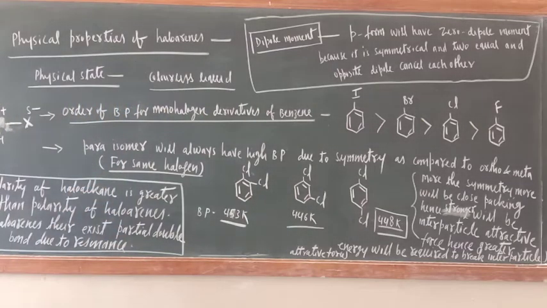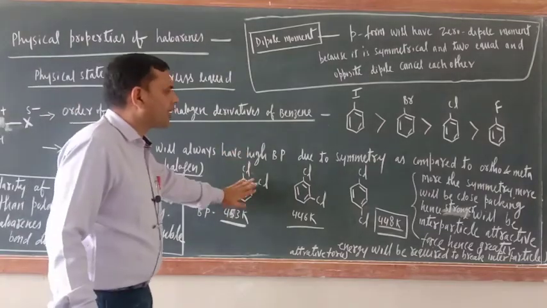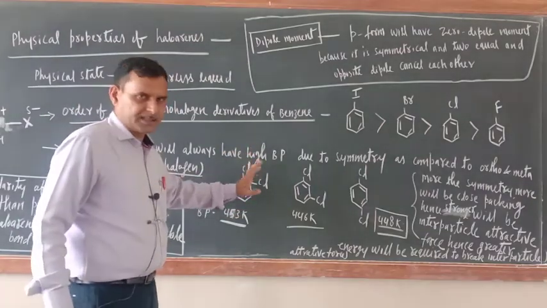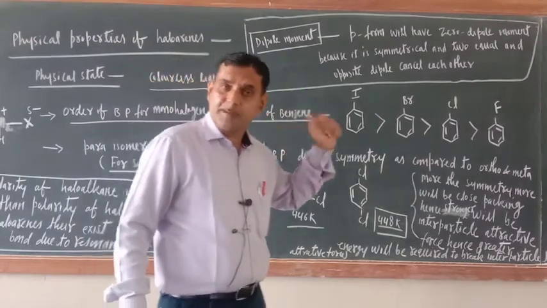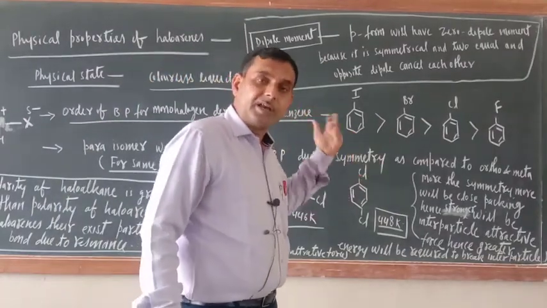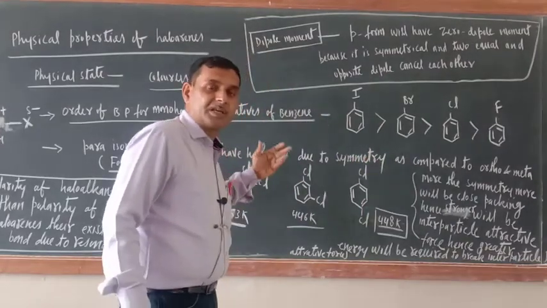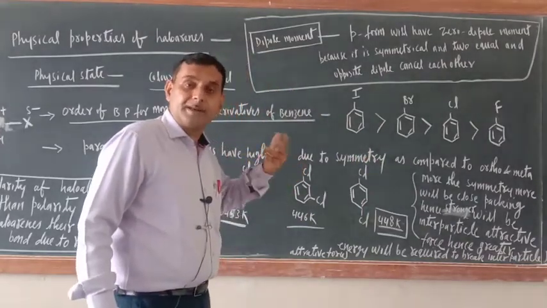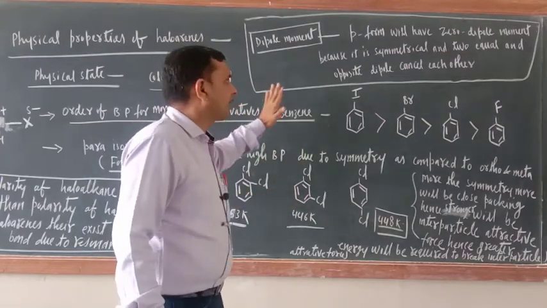Okay. So the polarity of haloalkane is greater than polarity of haloarenes. In haloarenes there exists partial double bond. So all these things you should note down, just one point only, isn't it? Because now this year the format will change, the question paper format will change. Anyway, any question they can ask. So our preparation should be in such a way that we should be in a position to answer all the questions. So keep noting and keep understanding.